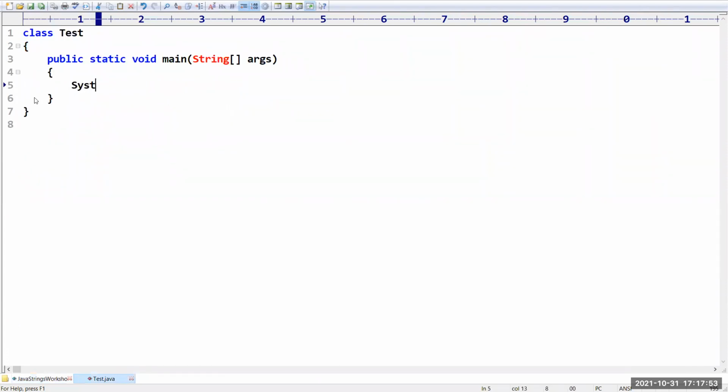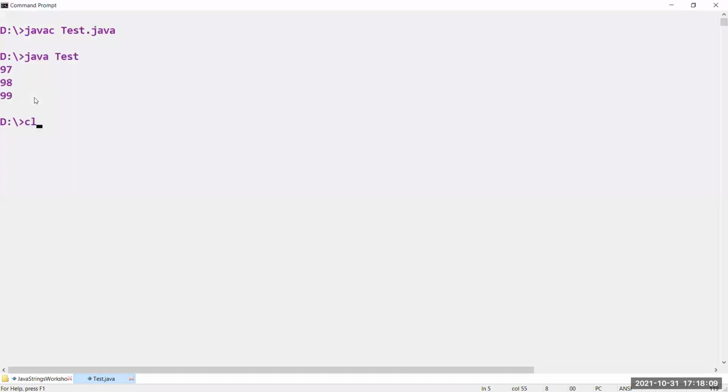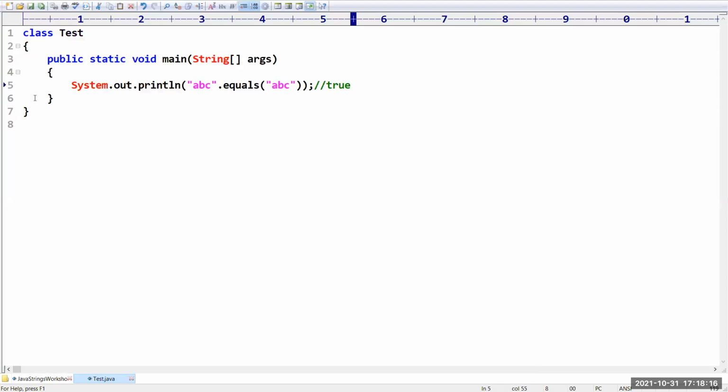Let us take directly SOP. I am taking System.out.println of abc.equals(abc). Both are the same, right? That's why this equals method is going to return true. If you want, you can cross check. True is the answer. Now I want to take the same thing, but compare with capital ABC. Is it the same?